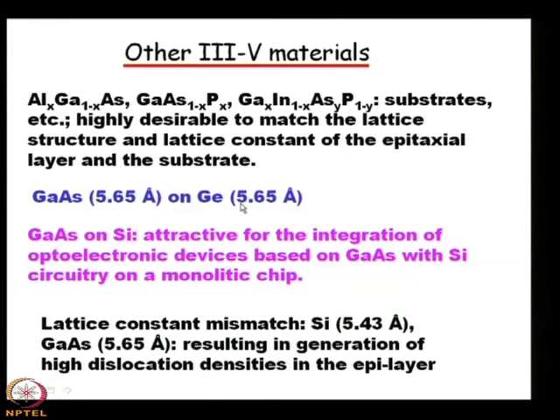Then one attractive point of investigation is gallium arsenide on silicon. Why is it very attractive?